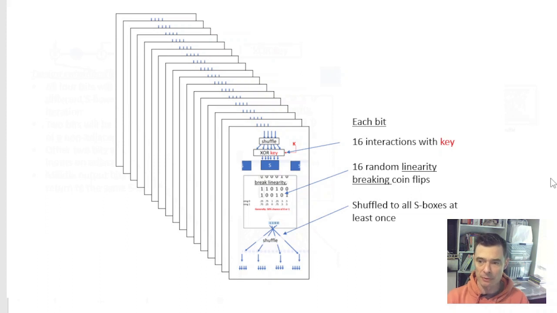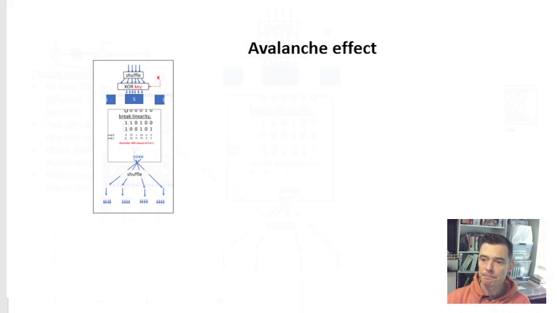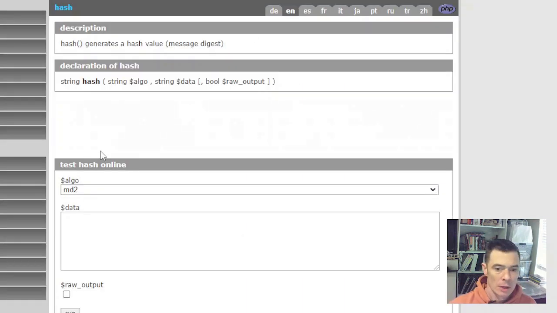This shuffling also creates this kind of explosion of bits, and this explosion is called the avalanche effect. We're going to look at a website right now where we can see this avalanche effect in action. Okay, so this is the website. This is essentially a website that's going to simulate the DES process.